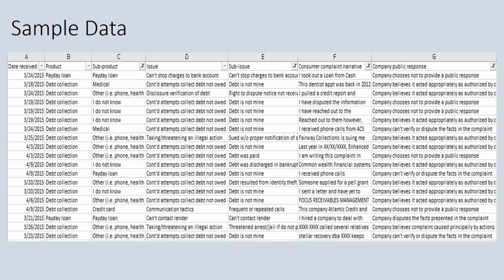Here we can see that date received is the date when the customer complained. Product is the particular product of the customer. This states the issue of customers. This is the main portion of my project. This is the sub-issue. This is the consumer complaint narrative. It states consumer complaints in narrative form. This is company public response. It shows the company's public response.